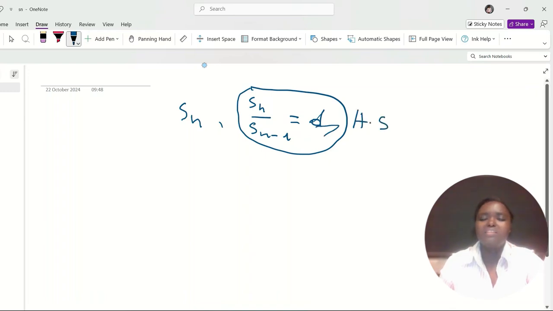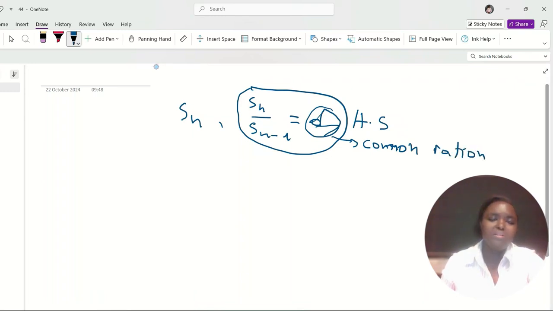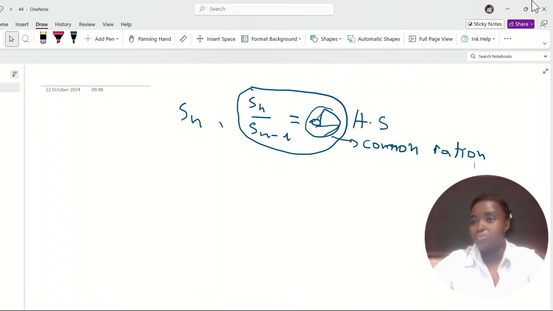In this case, D will not be called a common difference. It will be called the common ratio. But in the question, we were not intended to answer for a geometric sequence. We were intended to answer for arithmetic sequence.